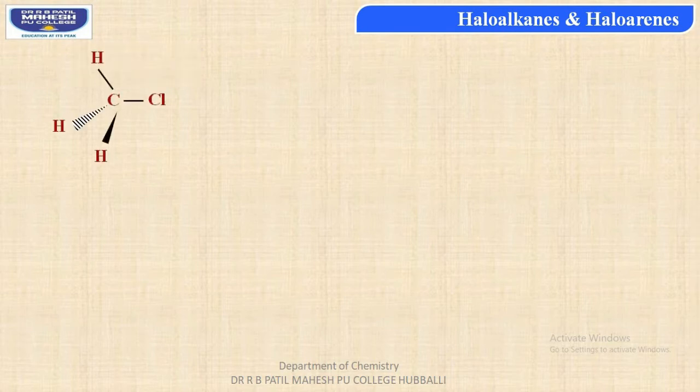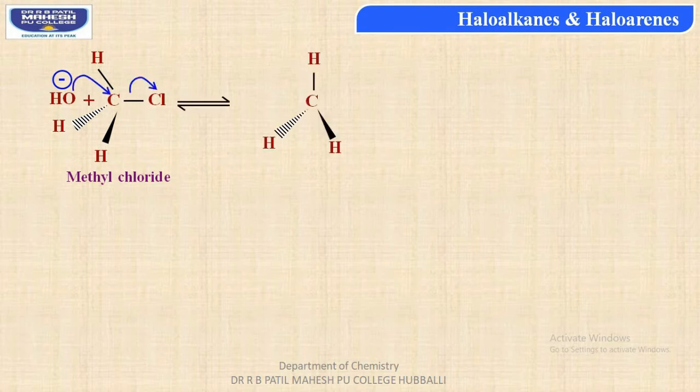When methyl chloride is reacted with aqueous sodium hydroxide, sodium hydroxide, students, forms a nucleophile OH minus, that is hydroxyl anion, and this would be attacking the electron deficient carbon atom of methyl chloride from behind the plane, resulting in formation of an intermediate structure with oxygen of hydroxyl group forming covalent bonding with the carbon atom.